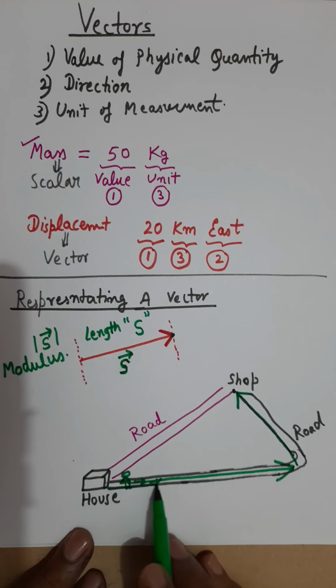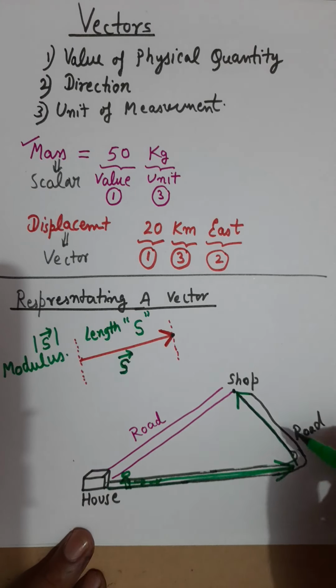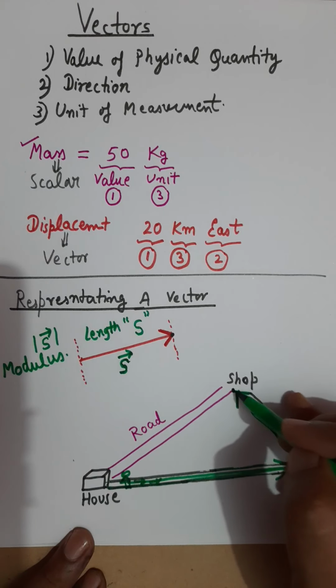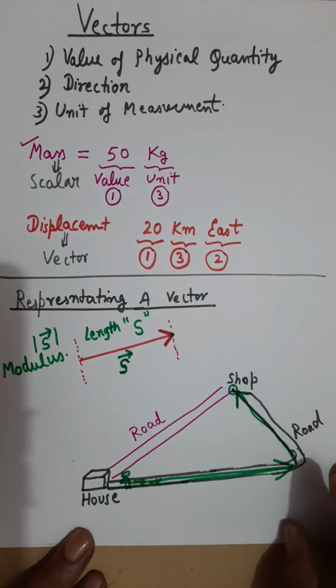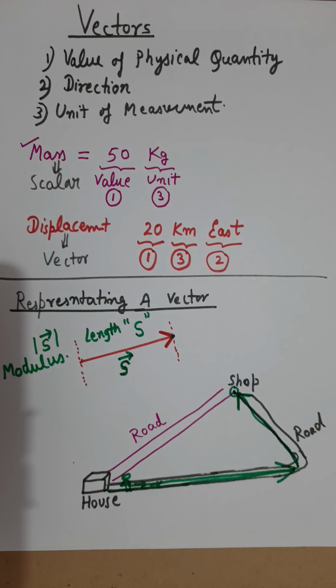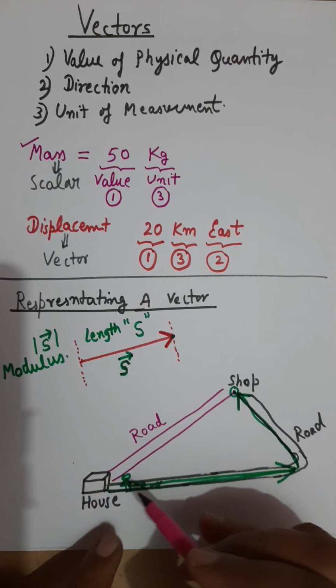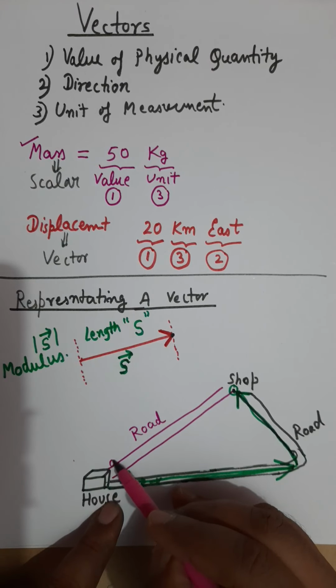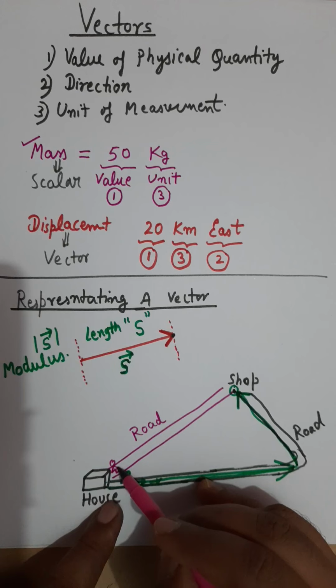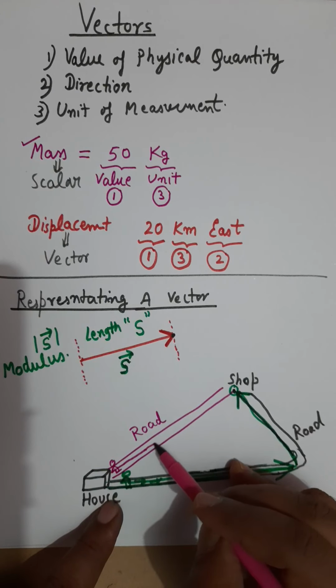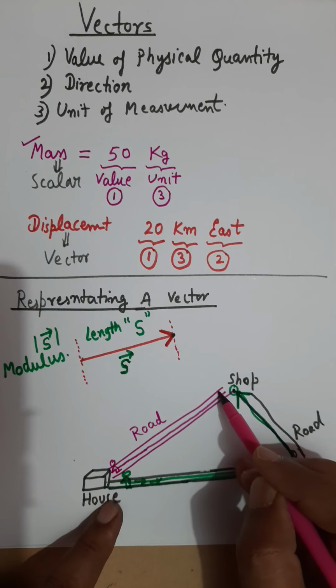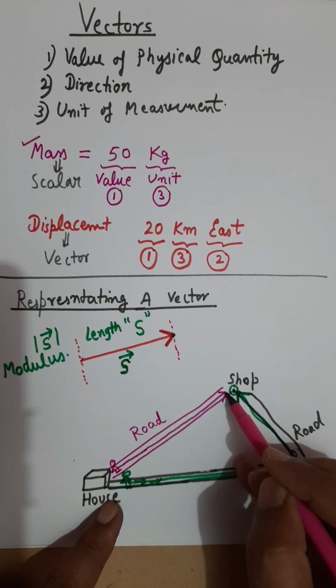So you first moved in this direction and then continued to move in some other direction and reached your destination point. This is one way. What is the other way? You simply start from this point and travel along this road and reach the destination point.